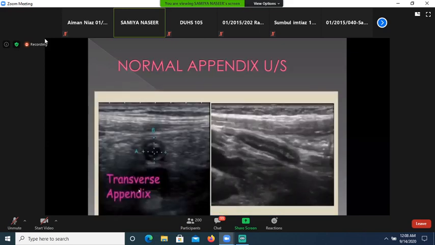Now when we put probe in the right iliac fossa, this type of image is seen. This is normal appendix, this is transverse section, and this is longitudinal section demonstrating the appendix. This is normal appendix, and surrounding fat is not hyperechoic, this is hypoechoic.